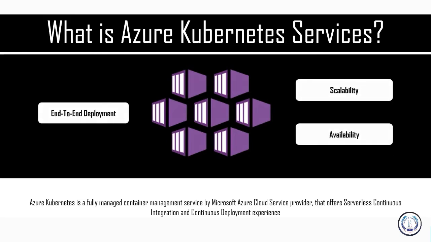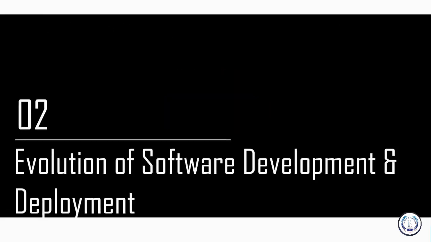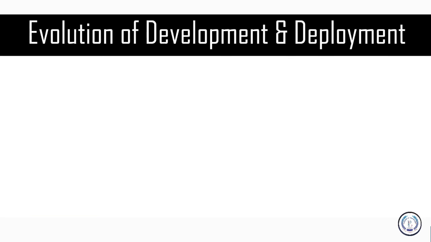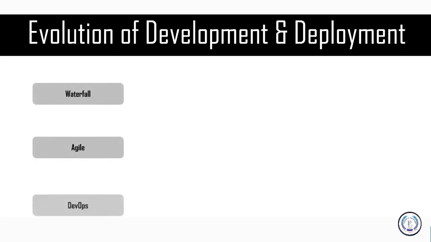Now, how do these things work? We'll discuss that. But before that, let's try and understand what the evolution of software development and deployment is and how it has evolved with time. So we all know how applications were built and how they've progressed with time. If you talk about the popular ways in which software development and deployment has evolved, we all think of the waterfall model, agile model, and DevOps, which is the current way in which we not only develop, but also maintain, monitor, and deploy applications. So let's try and understand all of these one by one. Let's see how they evolve with time.